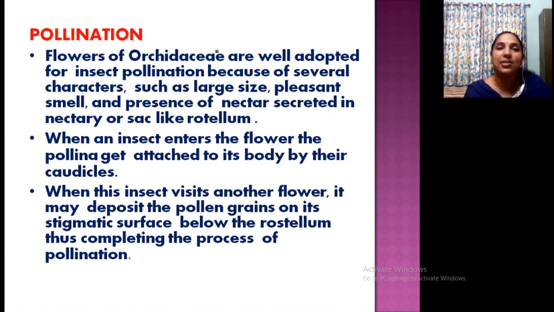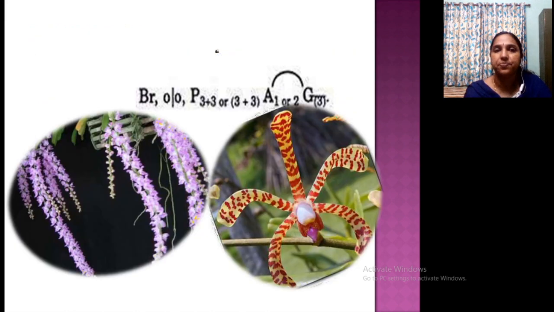Okay. When an insect enters the flower, the pollinia attaches to the legs of the insect by using the caudicle of the pollinia. Then this insect visits another flower, it deposits pollen grains on the stigmatic surface. Likewise, pollination. So pollination is also very, very important in Orchidaceae.